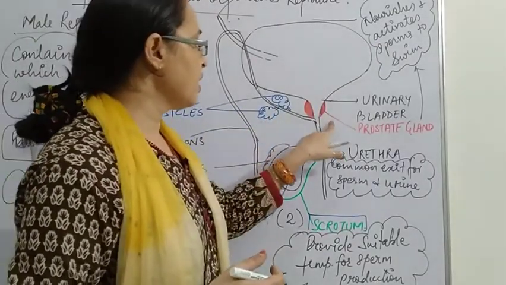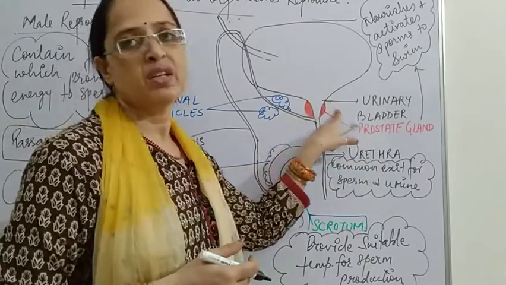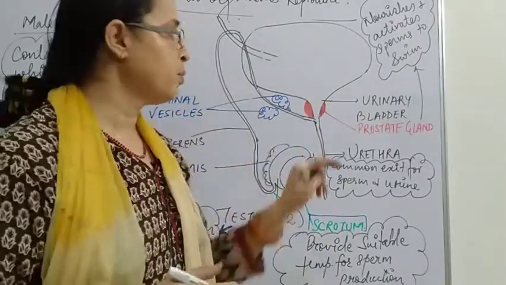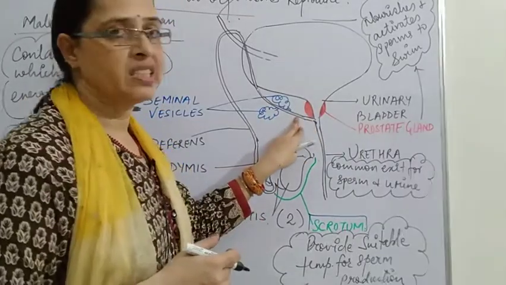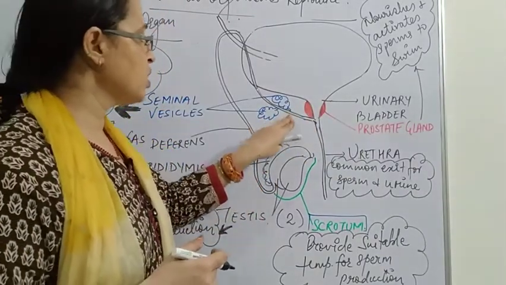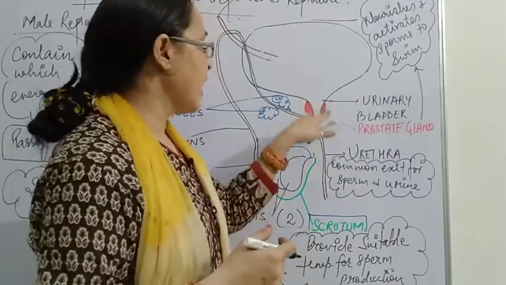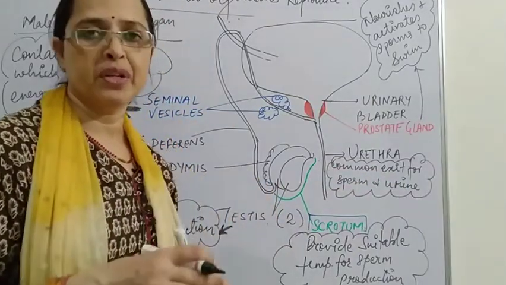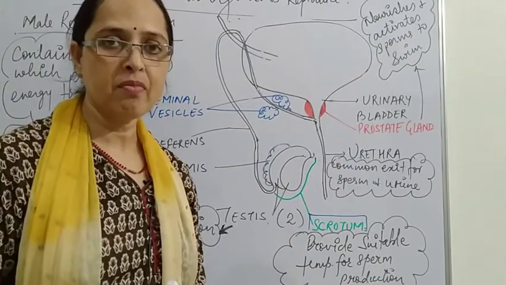Then there comes the prostate gland. It is present near the urinary bladder. At the mouth of the urinary bladder, the prostate gland is present, and this is connected with the vas deferens. The vas deferens is connected with the urethra, and the urethra is the common duct for ejection of urine as well as to release the sperm out of the male body.